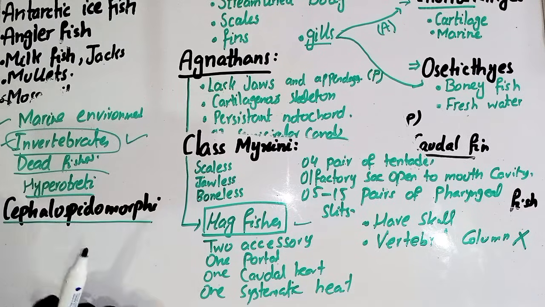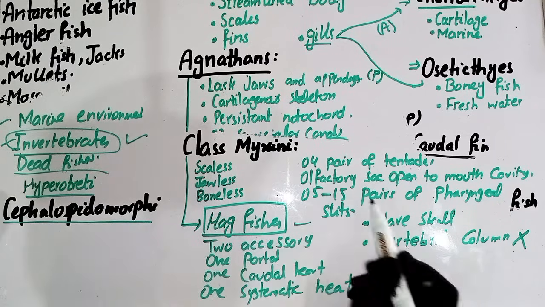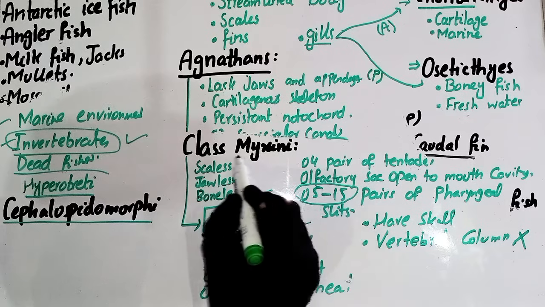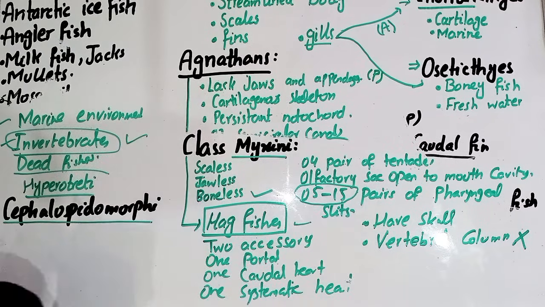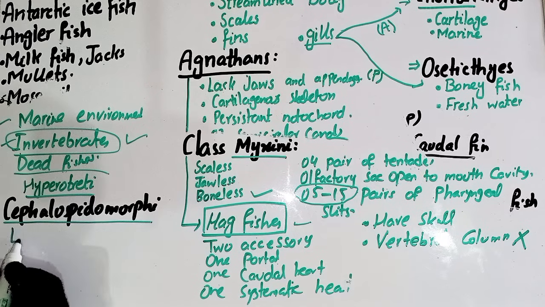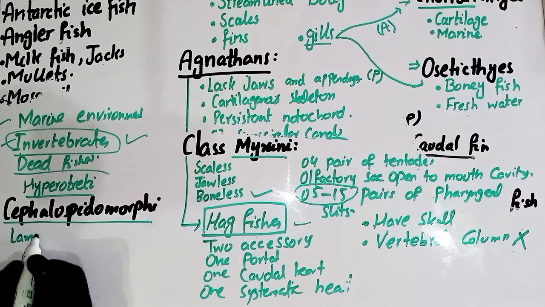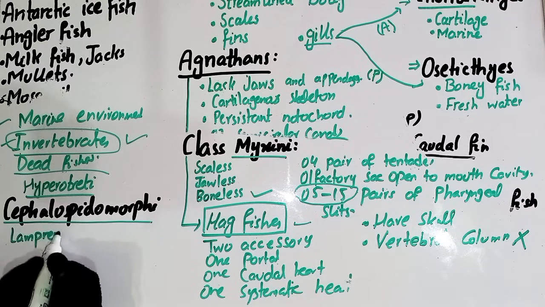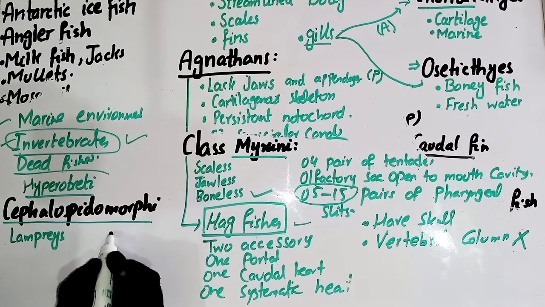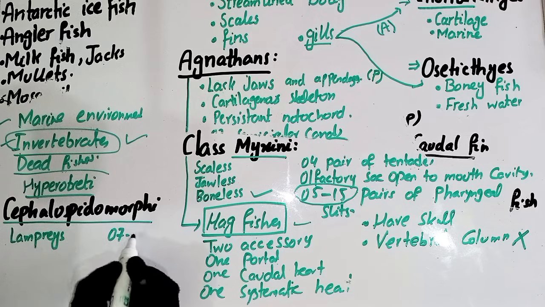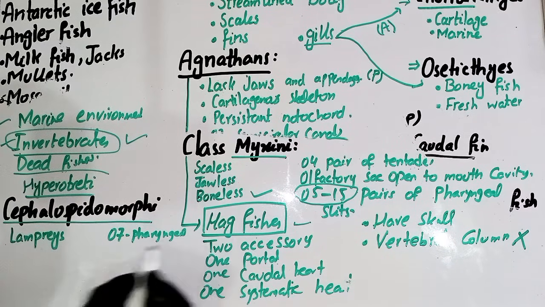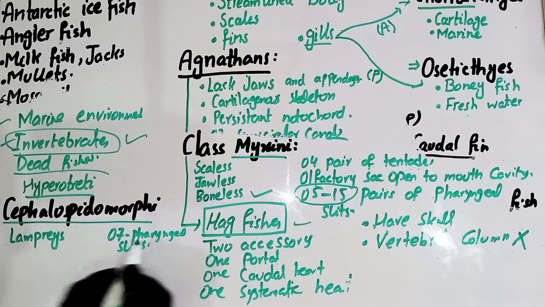So let's discuss the unique points. 5 to 15 pairs of pharyngeal slits are present in the hagfishes, the Myxini. So in case of the Cephalaspidomorphi, which organism is famous in that group? It is the lampreys. Lampreys are present in that group, and they have 7 pairs of pharyngeal slits. First point is 7 pairs of pharyngeal slits are present in them.